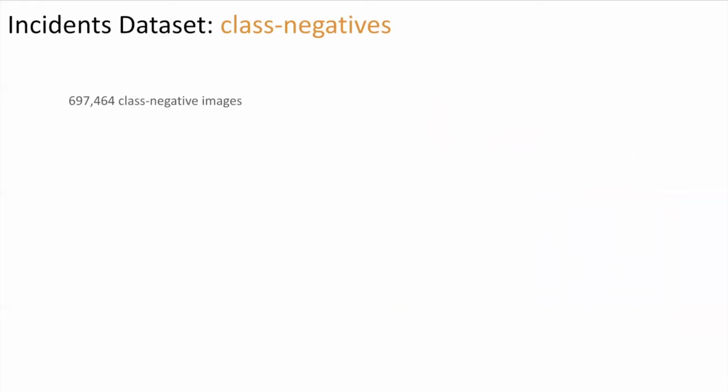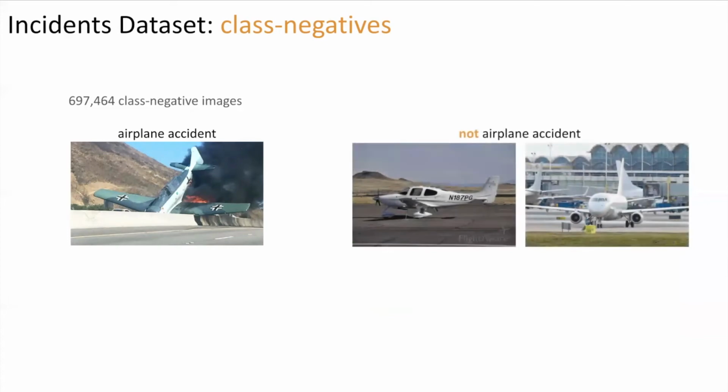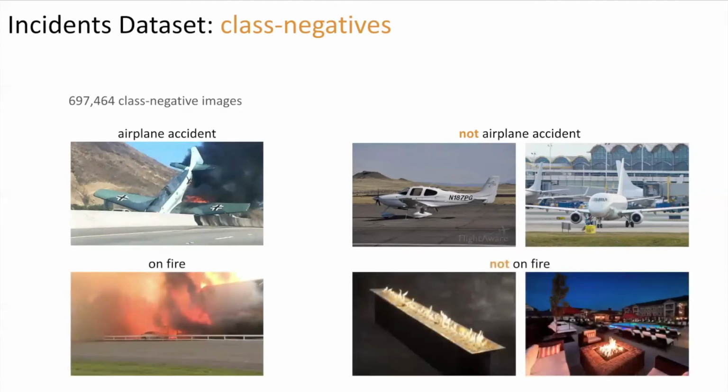So, to resolve this problem, what we did is we collected around 700,000 class negative images, which is included in our dataset. On the left, you see the airplane accident, and on the right, you see some class negatives that we have collected, which are not airplane accidents. On the left, you see on fire, and on the right, you see not on fire images, which are our class negative images for the category on fire.